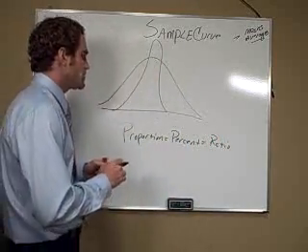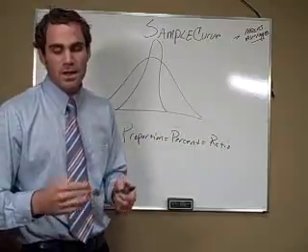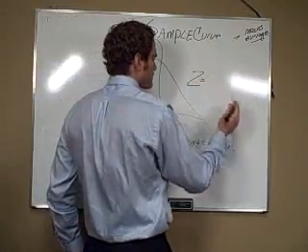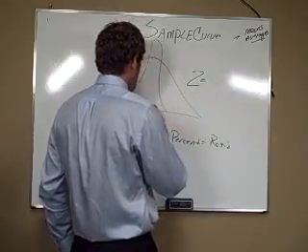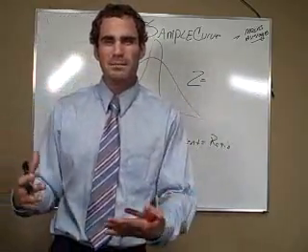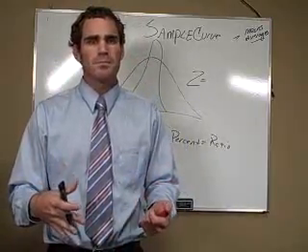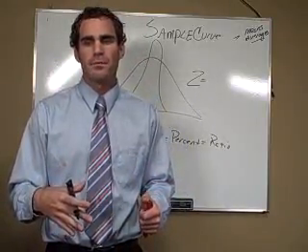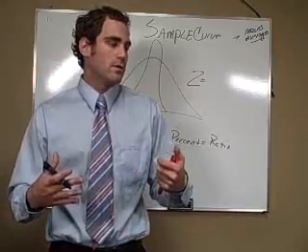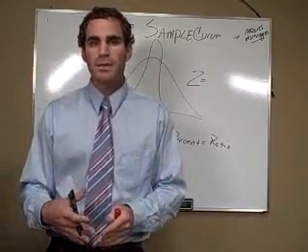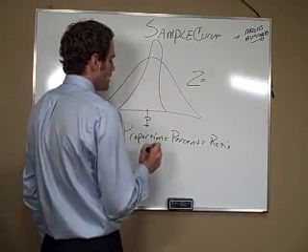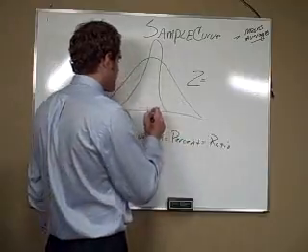So we have to change our formula a little bit because our z-score formula changes just a little bit. Pretty much, what we expect, that maybe 50% of people support government health care, we call that capital P, and then we sample.